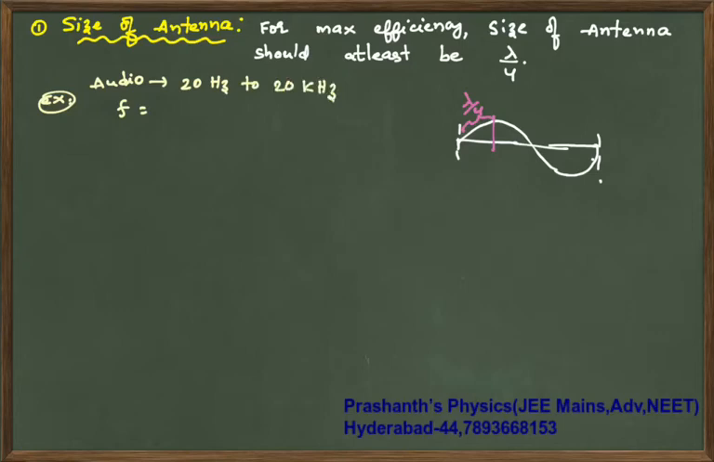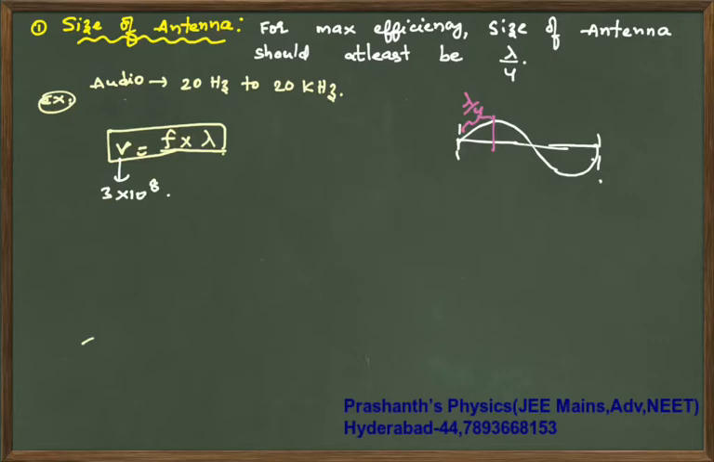Okay, now you want an antenna. If you want an antenna, what is the wavelength of the antenna required? Velocity is equal to frequency into lambda. This is from the waves chapter. Velocity of a wave is frequency into wavelength. Now, what is your velocity here? 3 into 10 power 8.